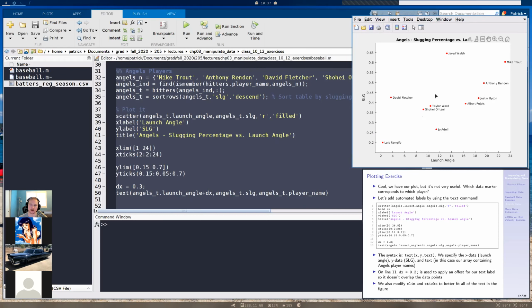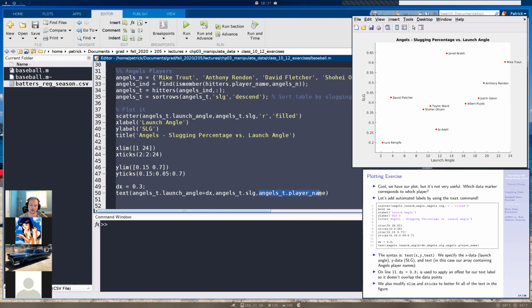Okay, so now we have this correct graph. Just make sure when you're specifying your text labels here that you use array addressing.